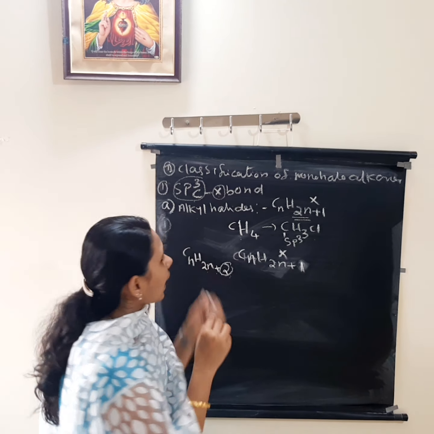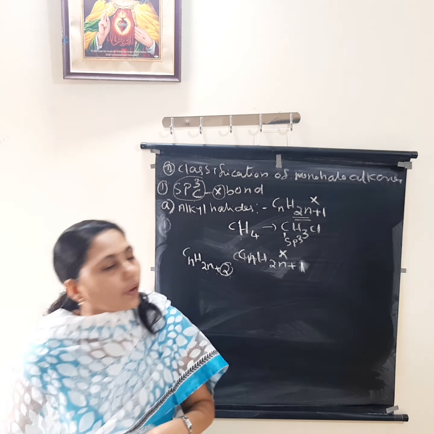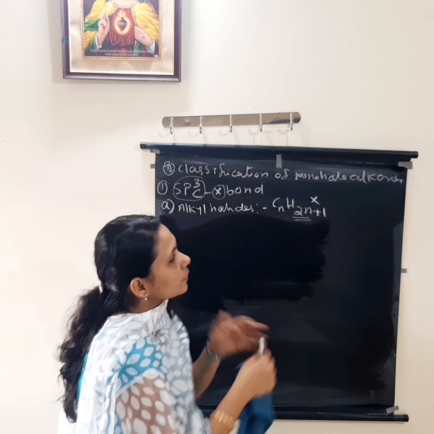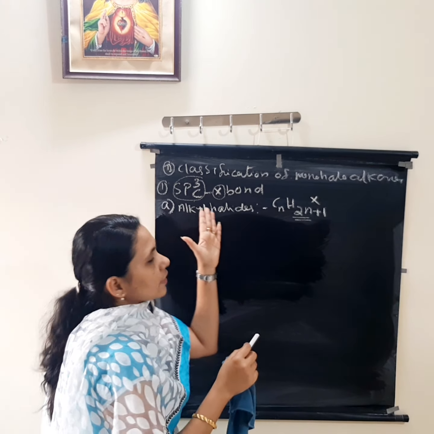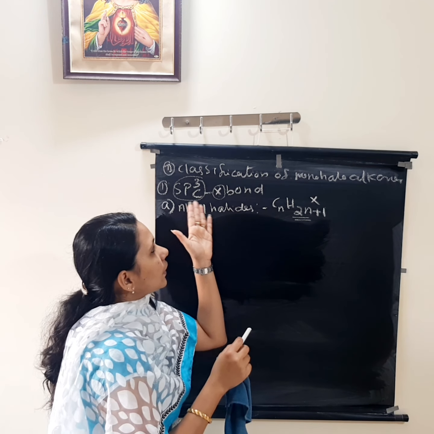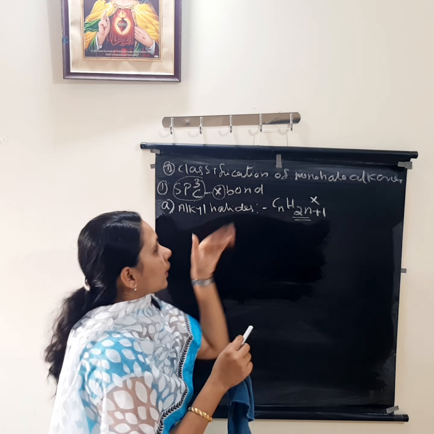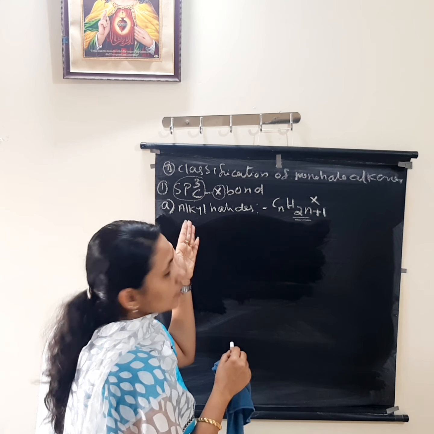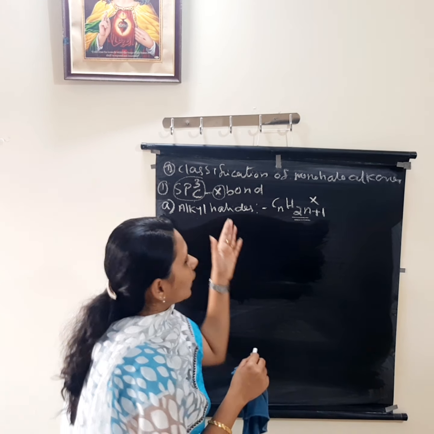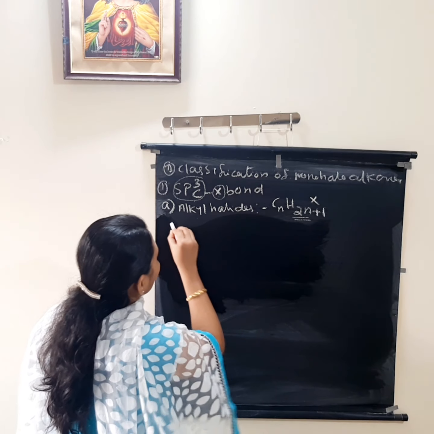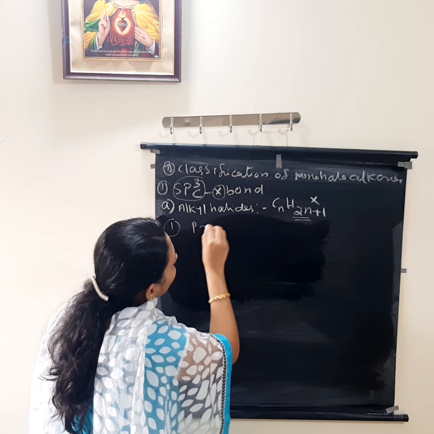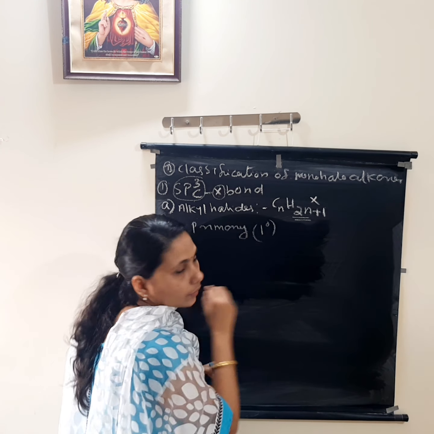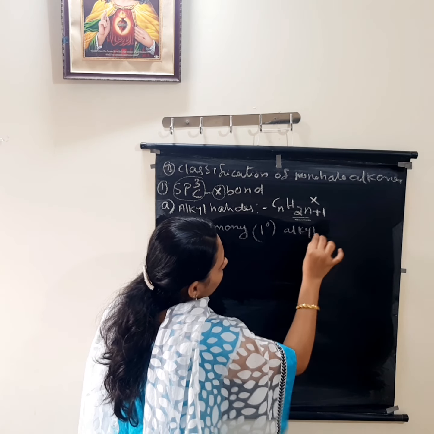Clear? So these alkyl halides are again classified. From where did we start? We started from the classification of mono-halo compounds. They are classified first into the sp3 C-X bond compounds. That means the halogen is directly attached to an sp3 carbon atom. The first category of those compounds was alkyl halides. So these alkyl halides are again classified into primary alkyl halides, primary or 1 degree. Okay, primary alkyl halides.